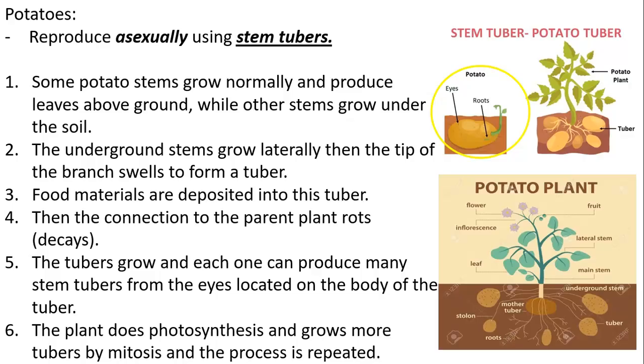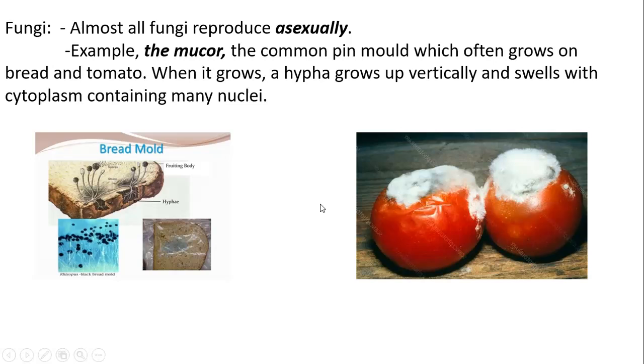And then it's now capable of photosynthesis because it started growing a shoot outside of the soil, and now we have a new plant by asexual reproduction from a single parent plant. Okay, fungi. Almost all fungi reproduce asexually, as we said before.